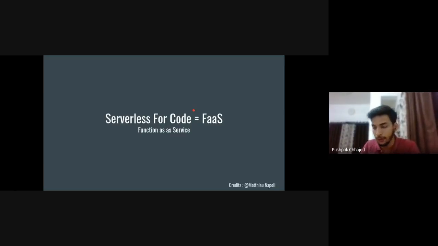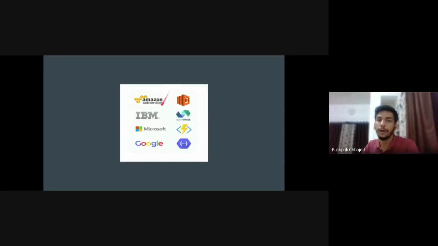There are many function as a service offerings on the market from different cloud providers. They are different, but in today's example, we will be using AWS Lambda. From Amazon, there is AWS Lambda. From IBM, there is Apache OpenWhisk. From Microsoft, there is Azure Functions. And from Google, there is Google Cloud Functions. So there are a lot of choices.